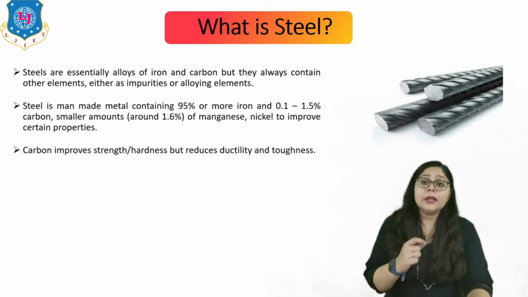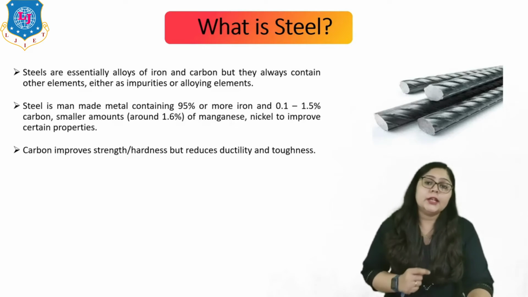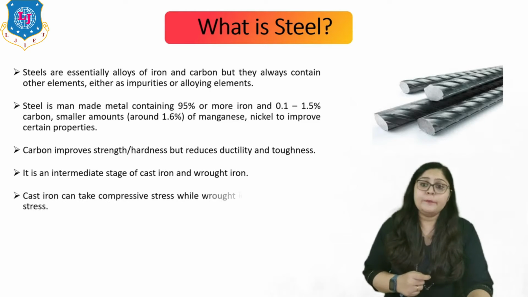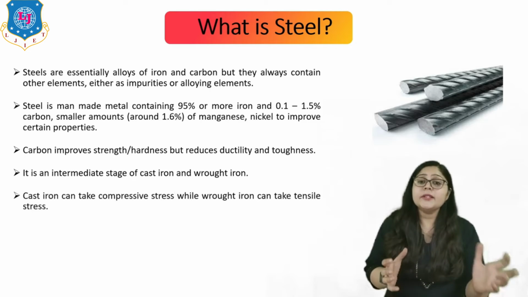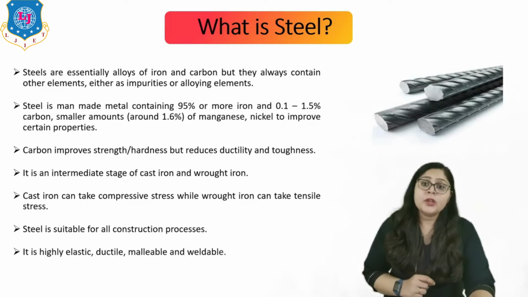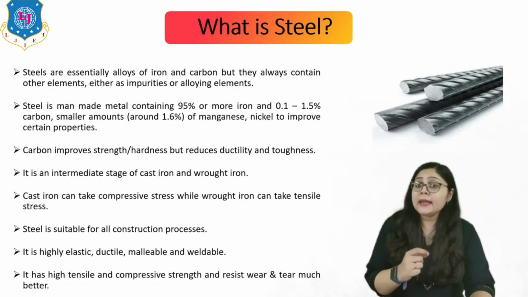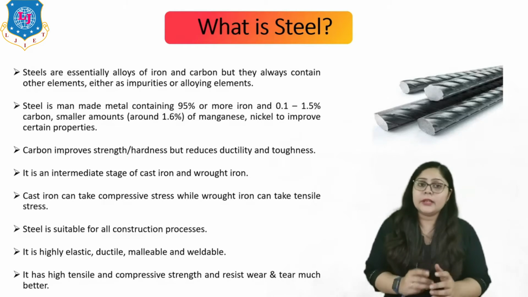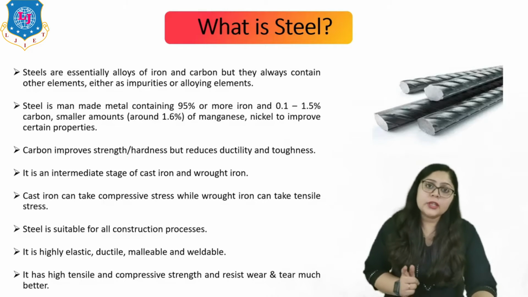Here the carbon improves the strength and hardness but reduces the ductility and toughness. So it is an intermediate stage between cast iron and wrought iron, we can say. The cast iron can take compressive strength while the wrought iron can take tensile strength. So steel is suitable for all construction processes, right? It is highly elastic, ductile, malleable and weldable, right? It has high tensile and compressive strength, and it can resist wear and tear much better than other metals, right? So that is all for steel.